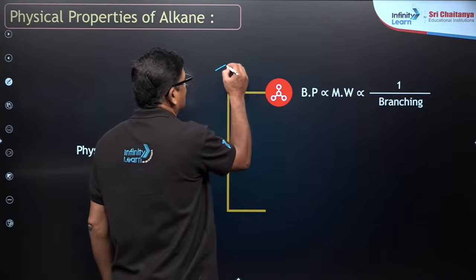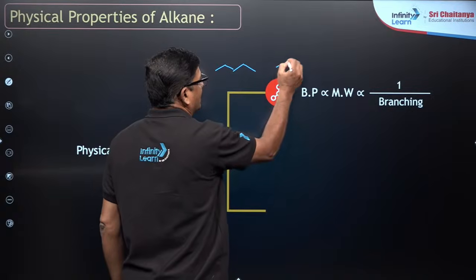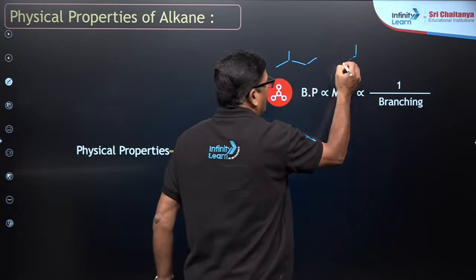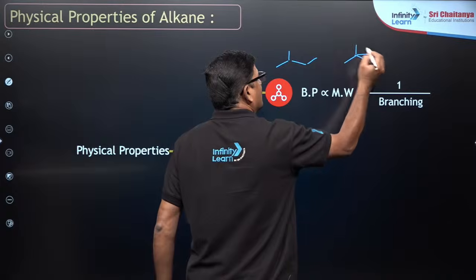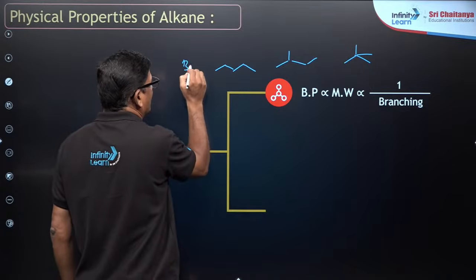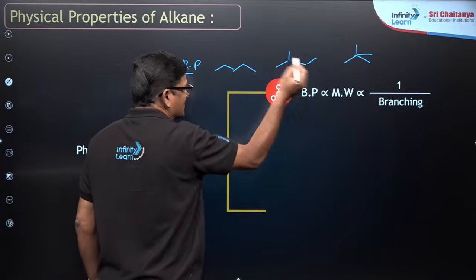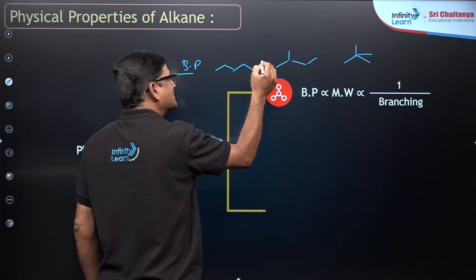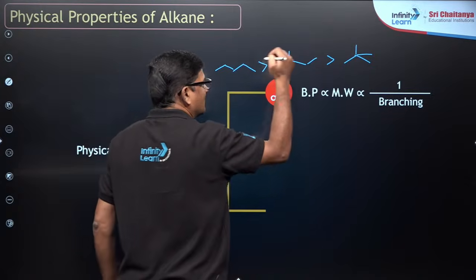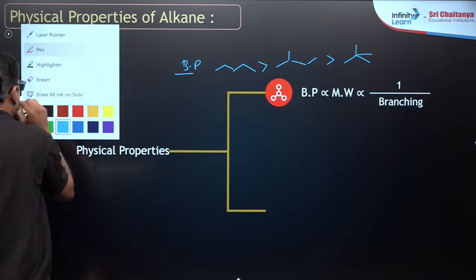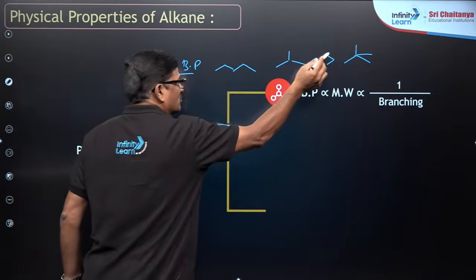I can say this is n-pentane, this is isopentane, and this is neopentane. Now you can see, as branches increase, the boiling point is going to decrease. Understand? Boiling point is going to decrease. Any doubt?